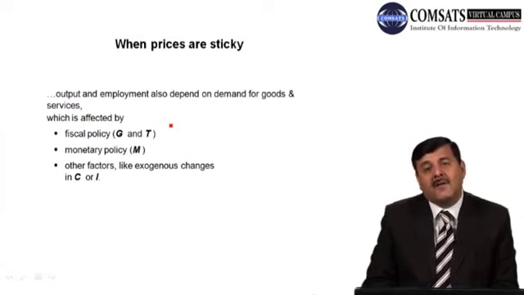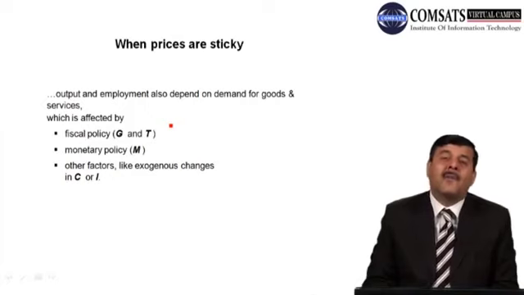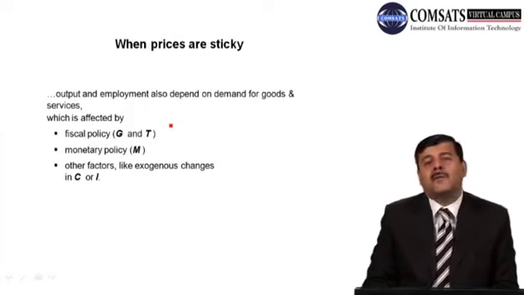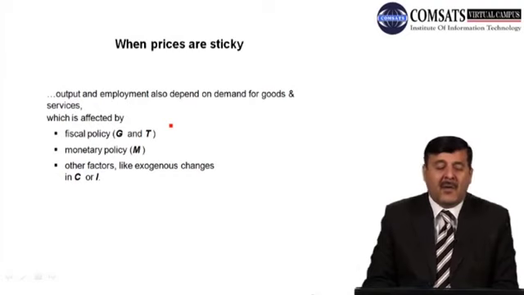And what are the fiscal policy tools? Government spending and taxes. Now, whenever there is a change in government spendings and taxes, that can affect the demand for goods and services in the economy. Suppose if government increases government spendings, decreases taxes, what will happen? The demand for goods and services will go up, right? So in this case, more output will be produced, employment में इजाफा होगा, unemployment में कमी आएगी.